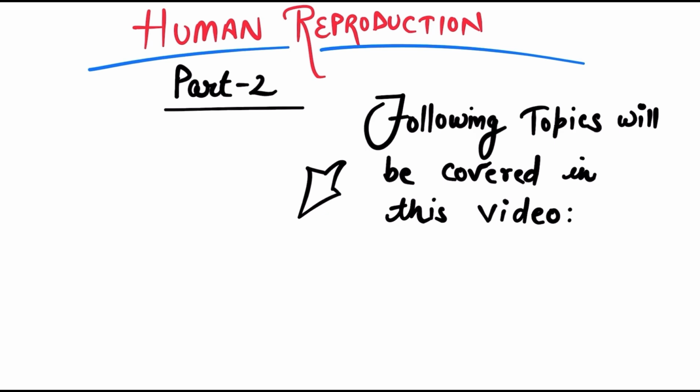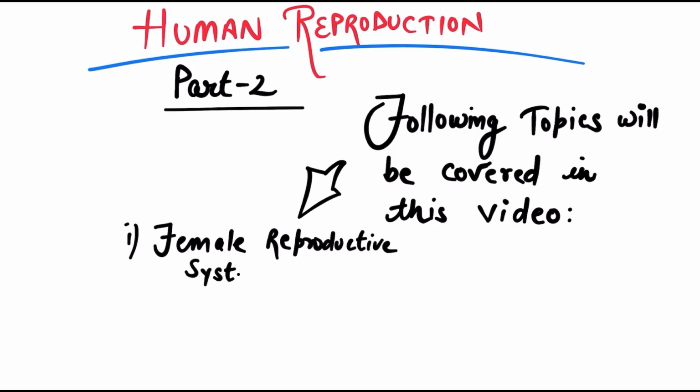So we'll be covering in brief the information related to the female reproductive system, and then right after that we'll be shifting to the no fertilization case. We'll definitely see the details of that no fertilization case.